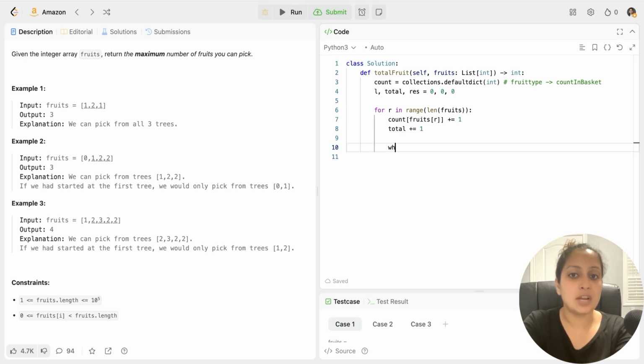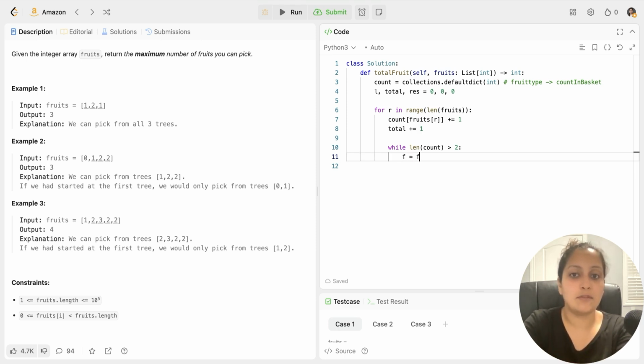And now I will check while length of count is greater than 2, because that is not the right window I want, right? I want only 2 types of trees to be a part of my count. As soon as the third tree gets added, the left pointer should move, and that particular left pointer's tree count should decrease. So that's what I'm doing.